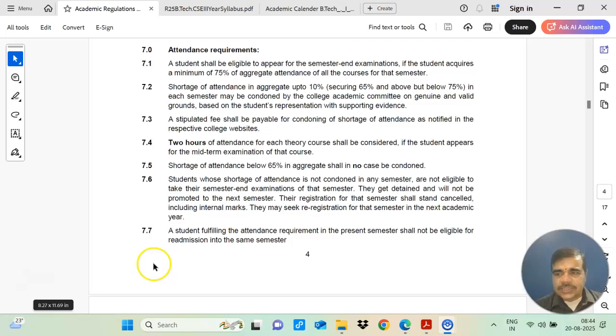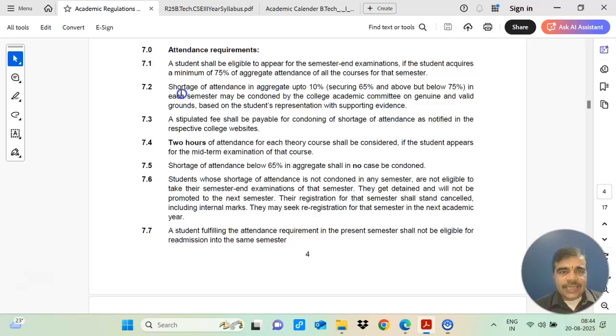As per the guidelines of the university, a student shall be eligible to appear for the semester end examination if the student acquires a minimum of 75% of aggregate attendance of all the courses for that semester. So in one semester, you need to have minimum 75% attendance.